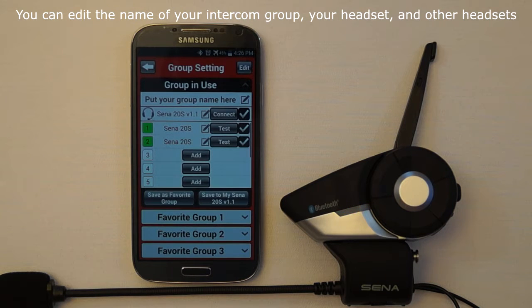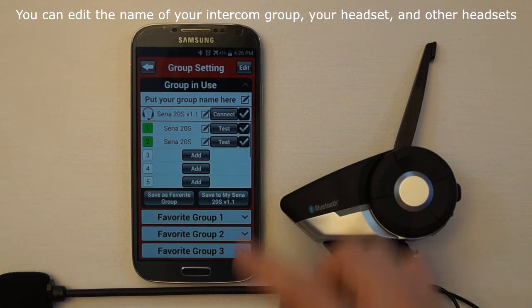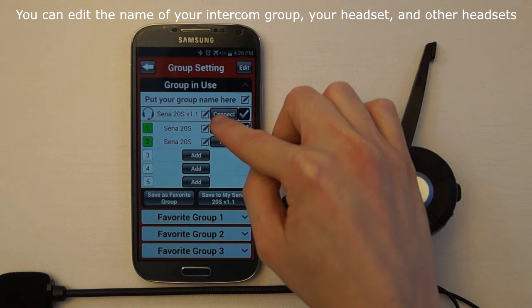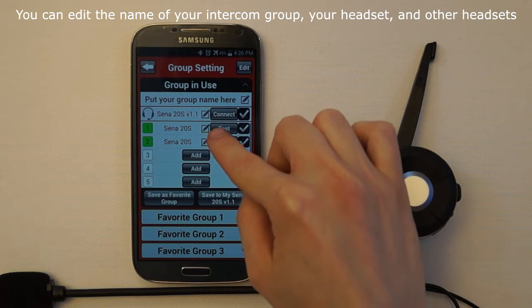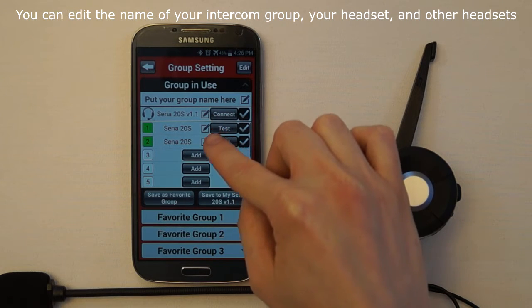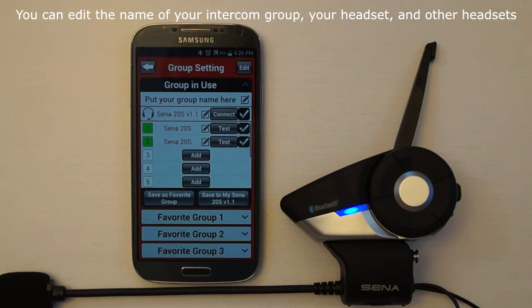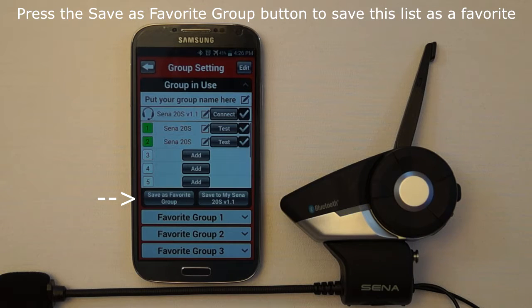In addition to creating the intercom group, you can also edit the name of your intercom group, your 20S, or any of the members of the intercom group. With the Save as Favorite Group button, you can save the current group in use list as favorite group 1, 2, or 3.